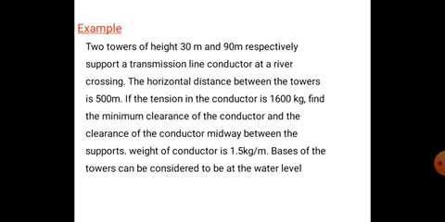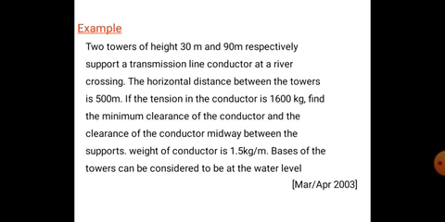So the two towers of height 30 meters and 90 meters, that is, height of tower A from water level is 30 meters, height of tower B from water level is 90 meters, and the weight of the conductor is 1.5 kg per meter, and the permissible tension is 1600 kg, and the horizontal distance is 500 meters.